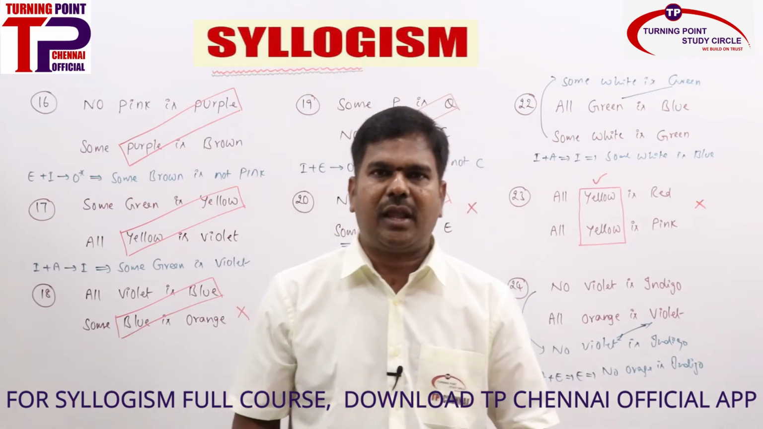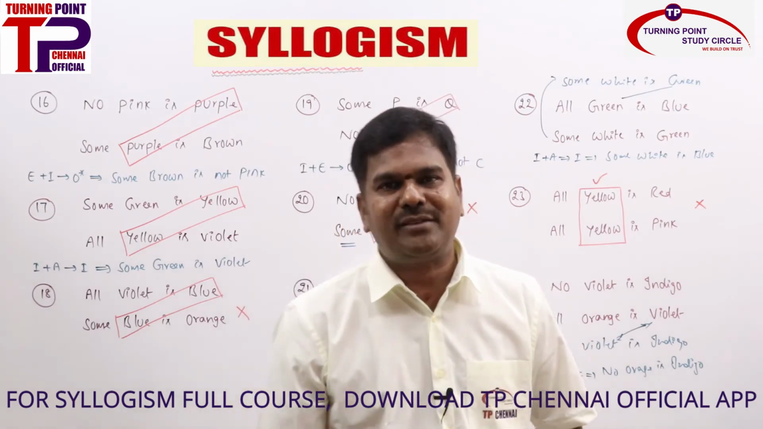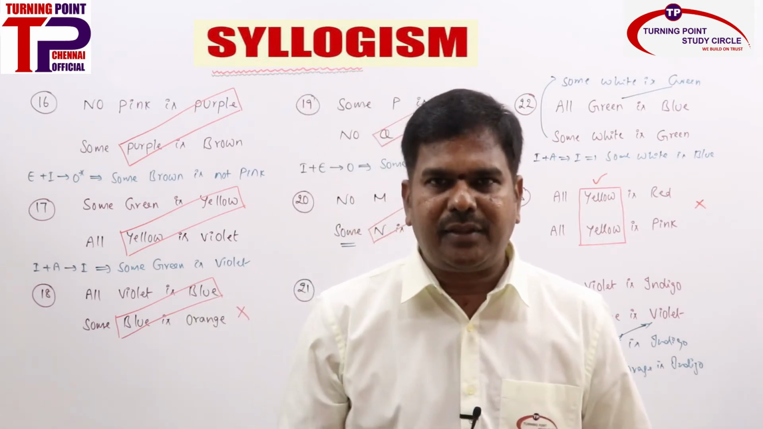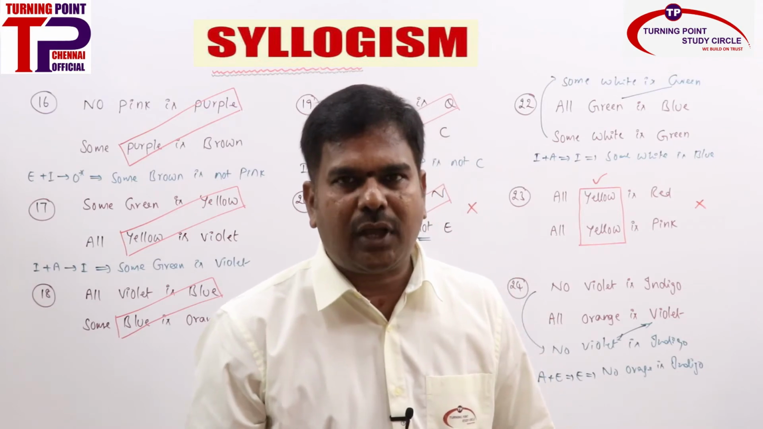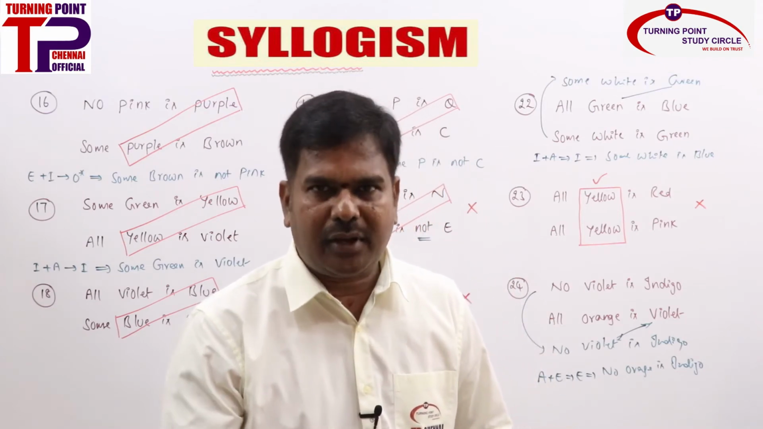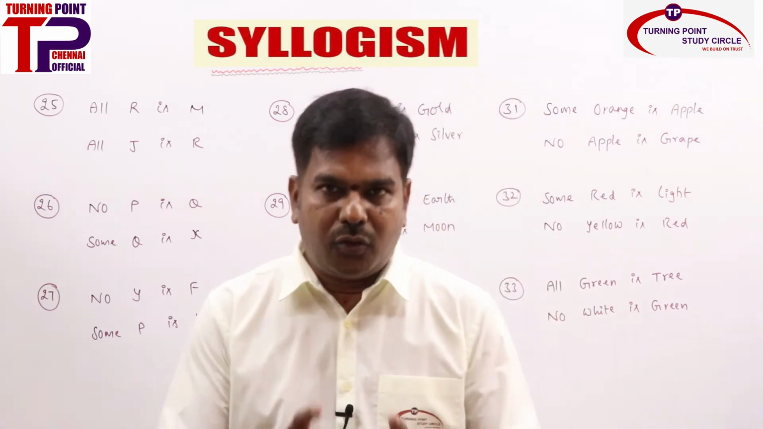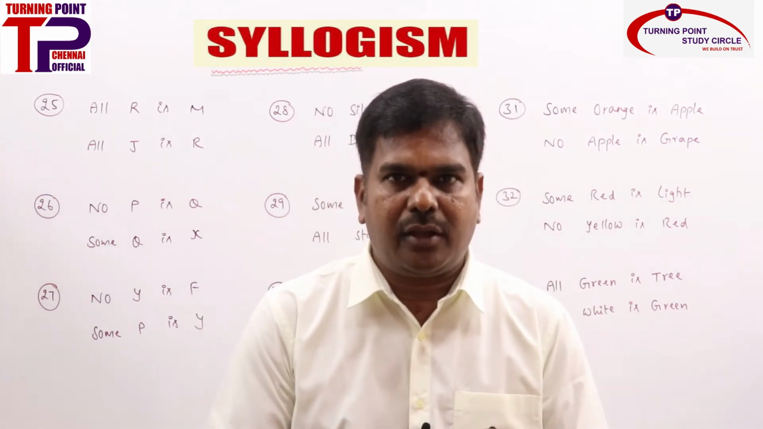Now can we just recap what are all the formulas? A plus A is A, A plus E is E, I plus A is I, I plus E is O, E plus A is O star, E plus I is O star. Clear? I have given problems 25 to 33. So try it out without any mistake.